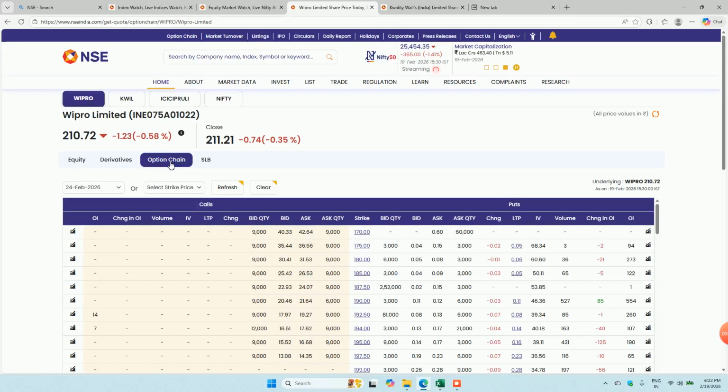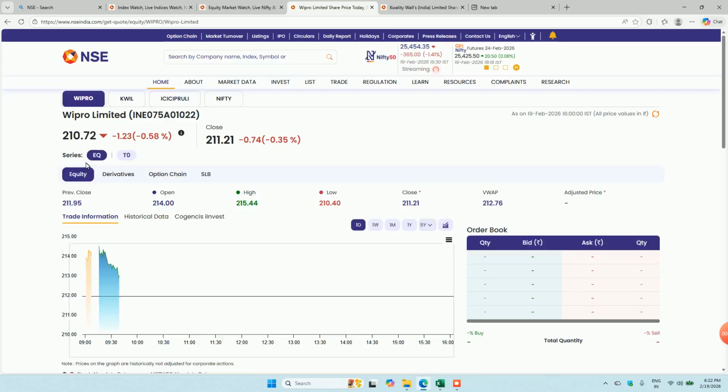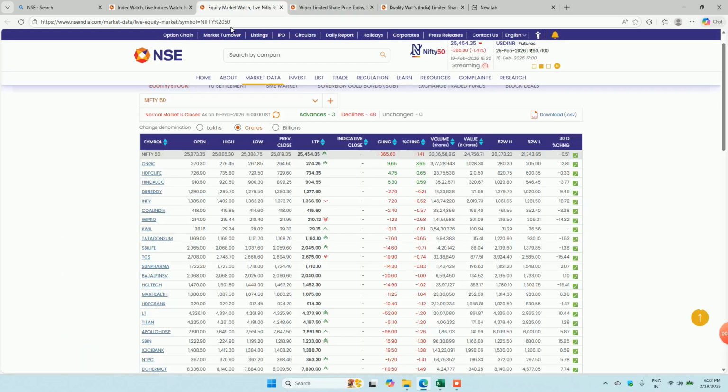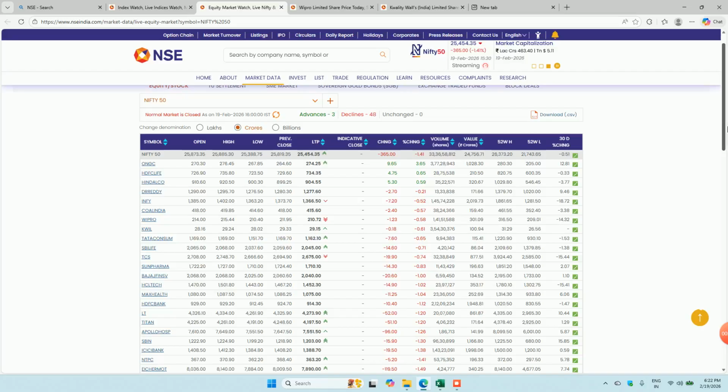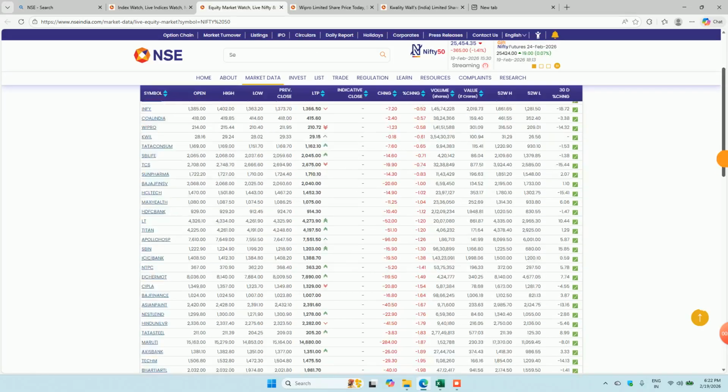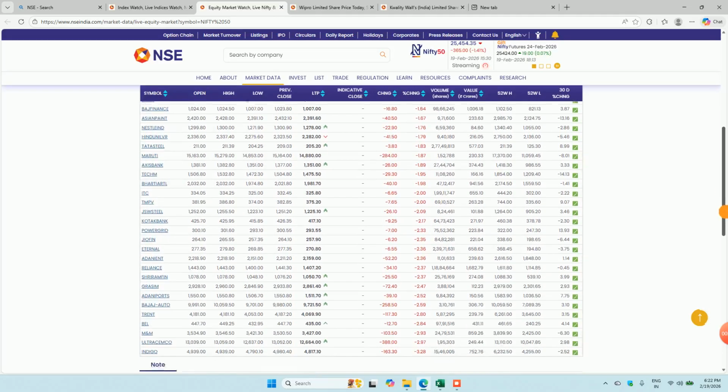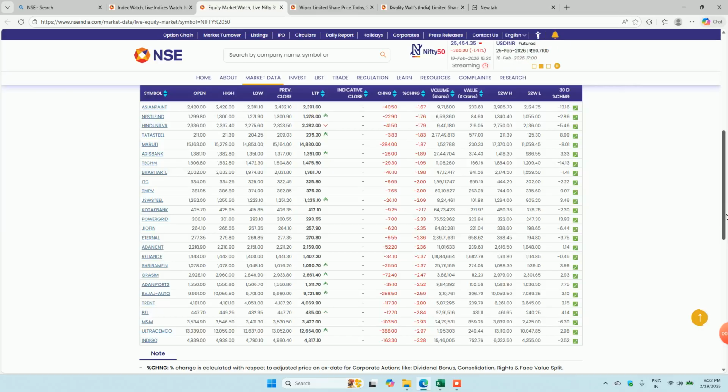So option and future are both part of derivatives, and then we have bonds and debentures. So we will talk about it in detail. As of now in this video, I wanted to cover this is a Nifty 50, and these are the 50 companies which are available and listed under the Nifty 50, and we all should know which companies these are, and we should sometimes be very proud that these are the companies which are the leaders of